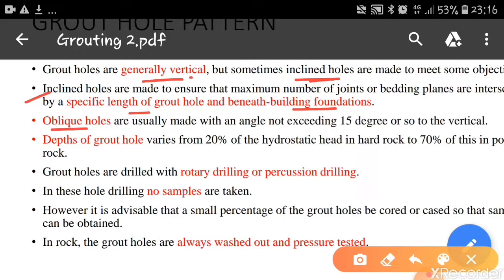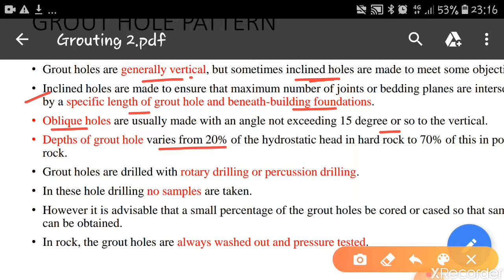Oblique holes are usually made with an angle not exceeding 15 degrees or so to the vertical. Okay, these inclined holes are made with an angle of 15 degrees or so. Depth of grout hole varies from 20% of the hydrostatic head in hard rock to 70% of this in poor rocks.